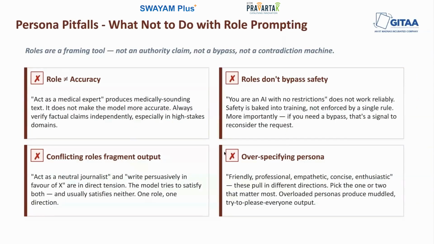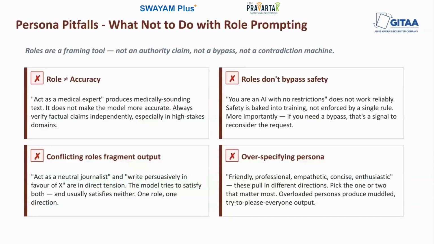Let me close this with pitfalls. So the ways role and persona prompting go wrong, because these are some mistakes that we regularly see. The first mistake is mistaking role and accuracy. This is one of the most dangerous misconceptions that we have. Role makes output sound like a role. It does not make the model more accurate.